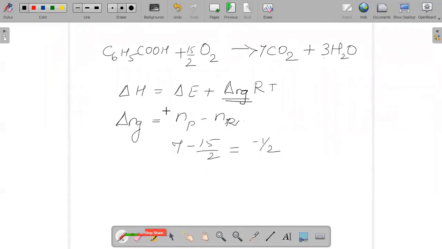This value can be substituted here. Delta E they have given in the question as minus 321.30, minus this half into R into temperature 300 Kelvin.